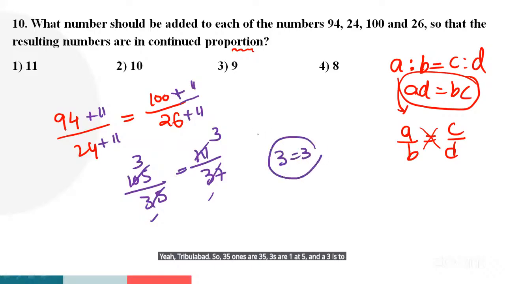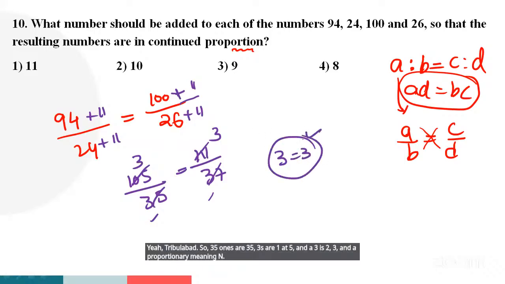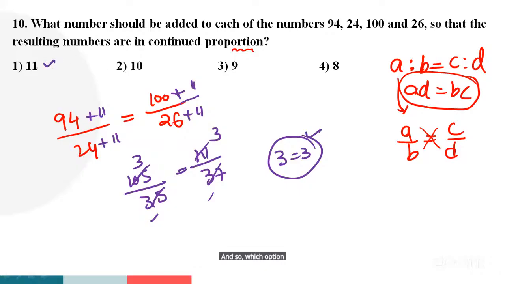And proportional means two ratios are equal, which is called a proportion. So which option is the right answer? Option 1 is the right answer. Yes or no? Yes, sir.